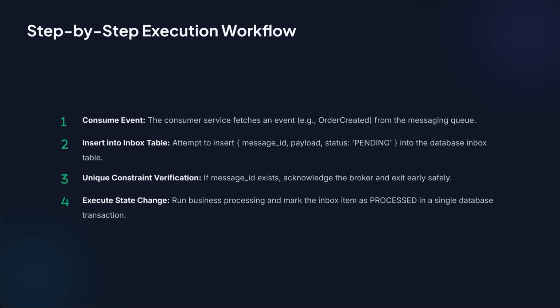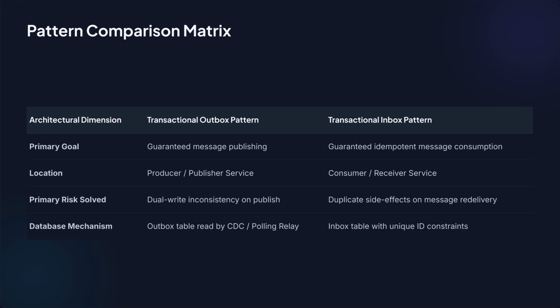Now we'll see the complete flow. So the flow is actually very simple. The consumer receives an event. It tries to insert the event into the inbox table first. And if the message ID already exists, it's a duplicate event. So we don't process it again. And if it's a new message, we execute the business logic and mark the inbox record as processed. So that's the complete transactional inbox pattern flow.